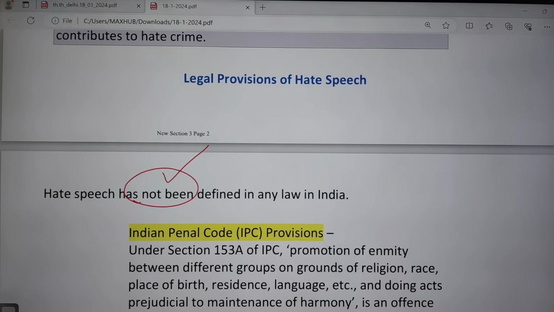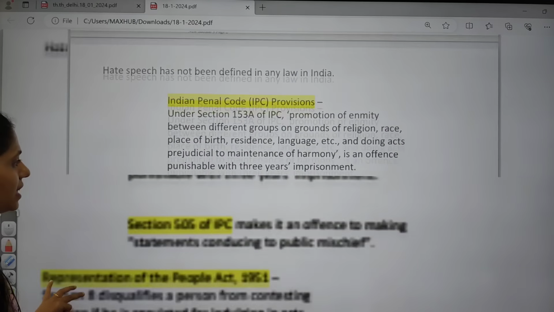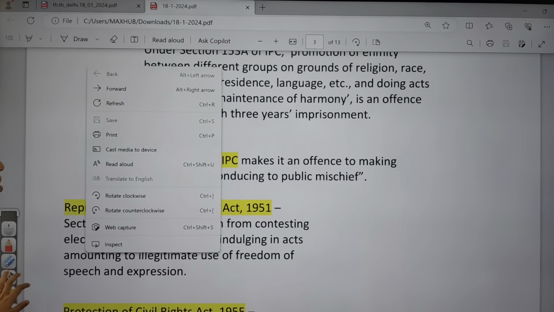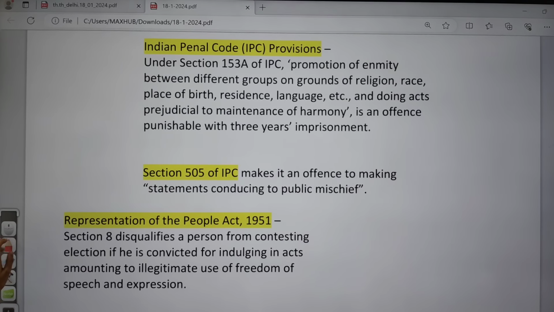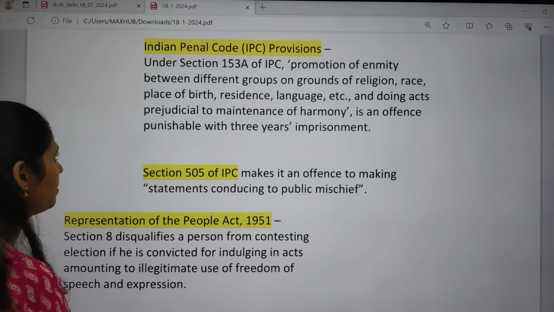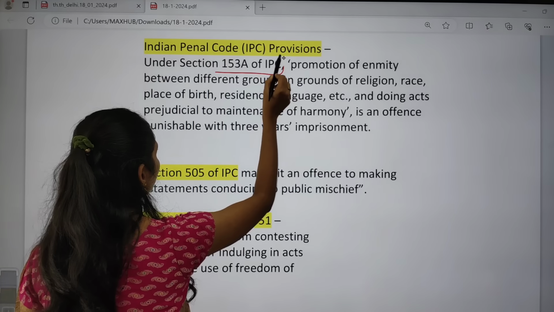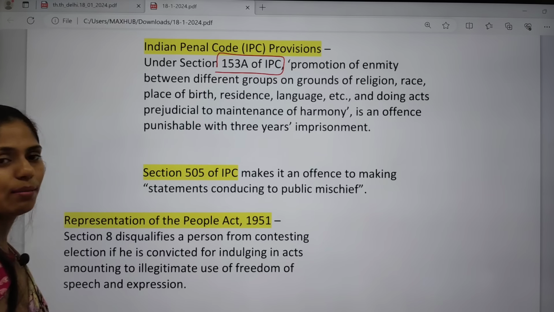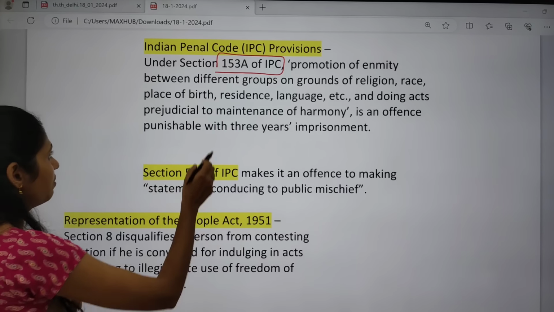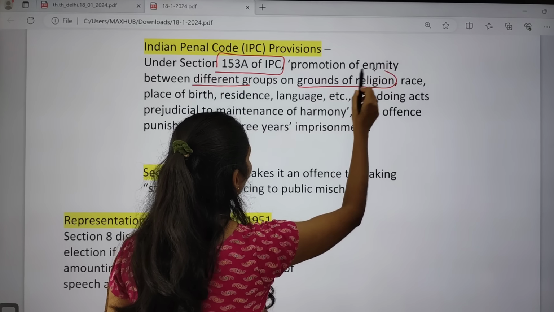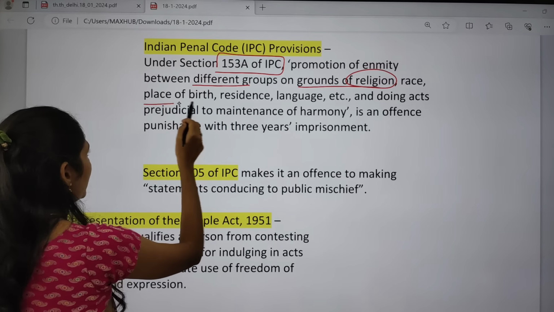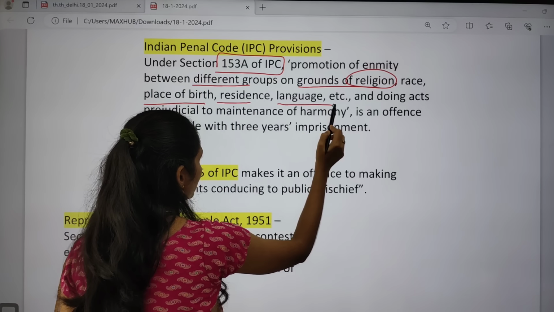The next one is in our IPC, that is the Indian Penal Code provisions. We have some provisions like Section 153A of the IPC: promotion of enmity between different groups on the grounds of religion, race, place of birth, residence, language, etc.